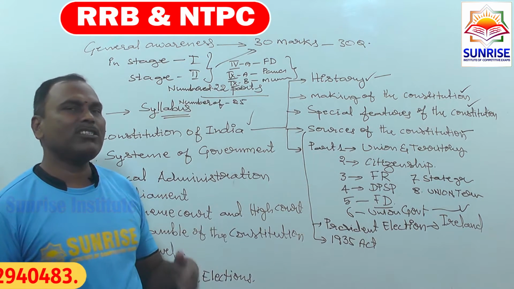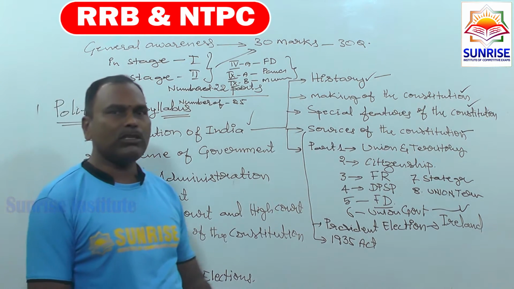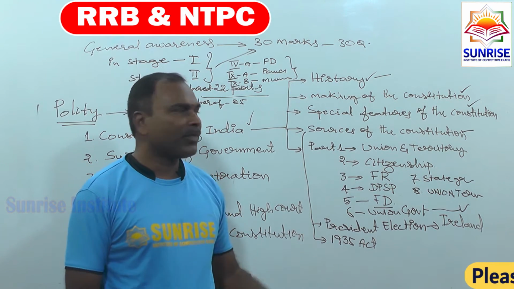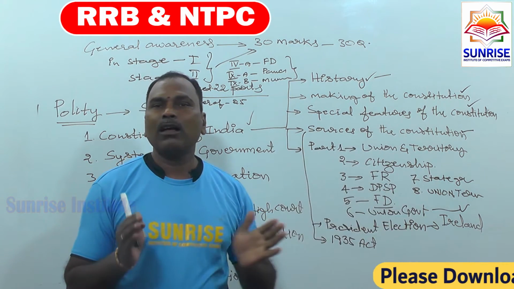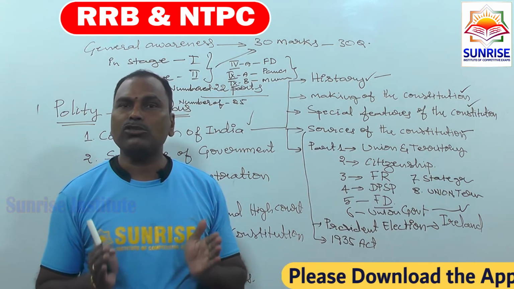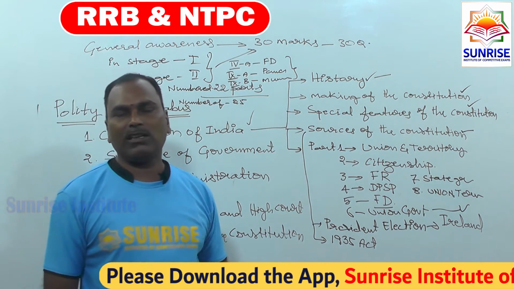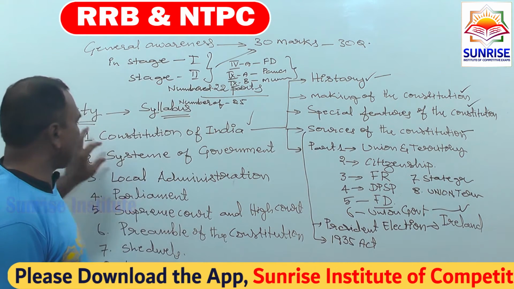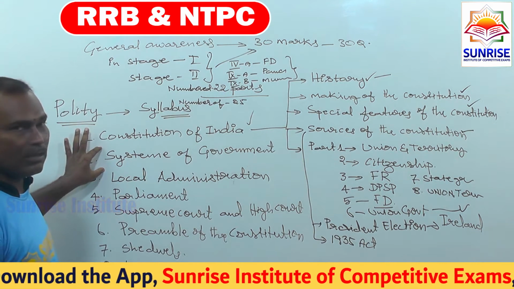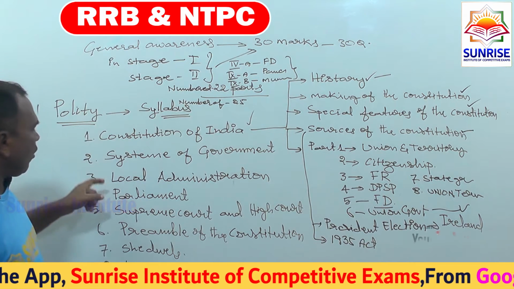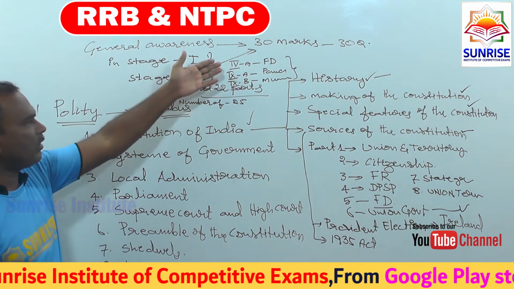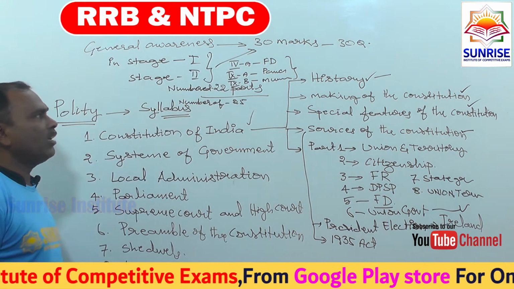So in the parliamentary system, we can say the executive is responsible to the legislature, but in America the executive is not responsible to the legislature. Who do we call the executive there? The president. This is a system of government. Are you following? Now, coming to the point of local administration.